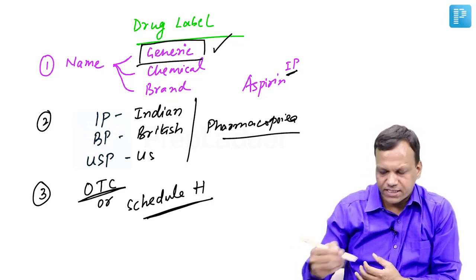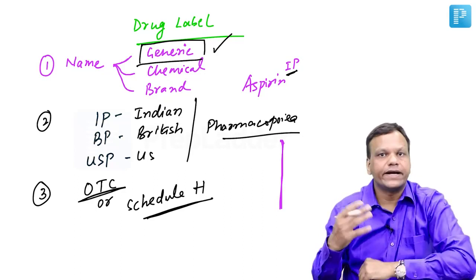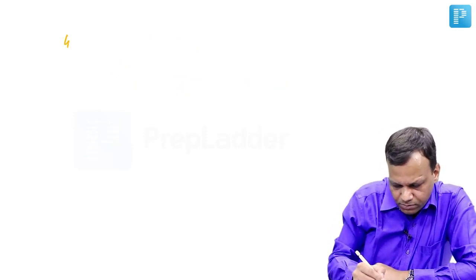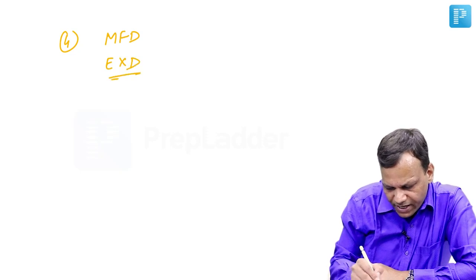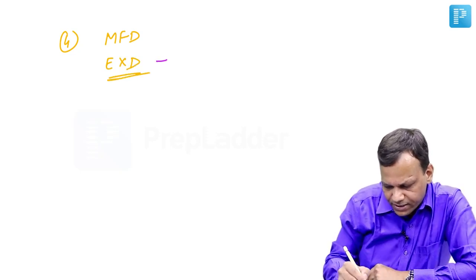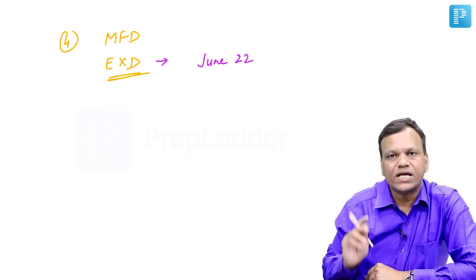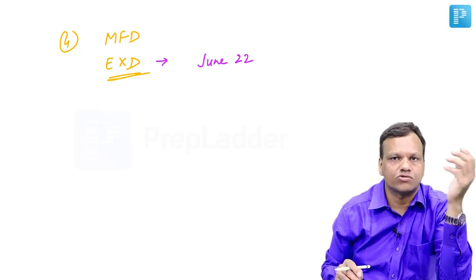And for Schedule H drugs, usually a red line is drawn on the drug label so that you can easily identify that this is Schedule H and you can ask for prescription. Then there is written manufacturing date and expiry date of the medicine. And for expiry date, you need to remember that suppose it is written as June 2022, that means you can use till the last date of June, that means 30th June 2022.